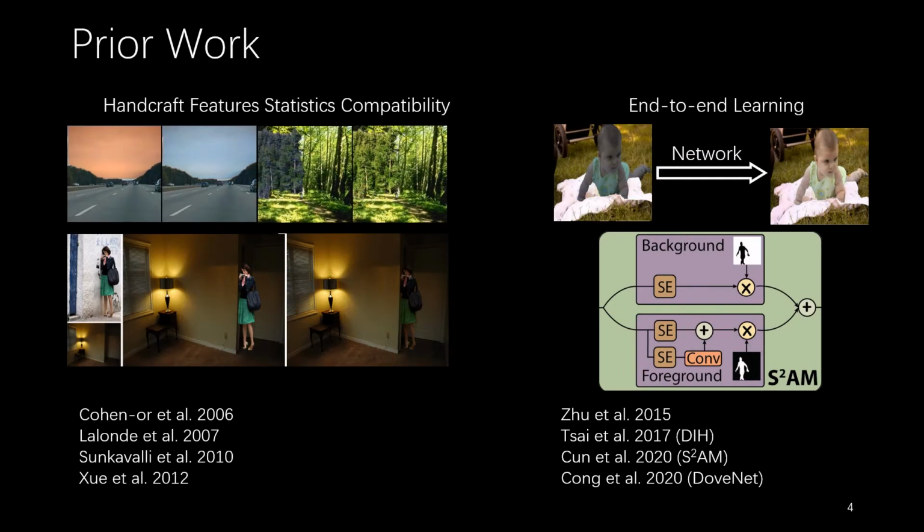To deal with this issue, traditional methods utilize several feature statistics, optimizing metrics such as color, multi-scale gradients, statistical mean and variance shifts. Deep learning-based methods often directly learn the mapping network from the synthetic image to the target. Some approaches introduce segmentation loss or a separate attention module to improve the network performance.